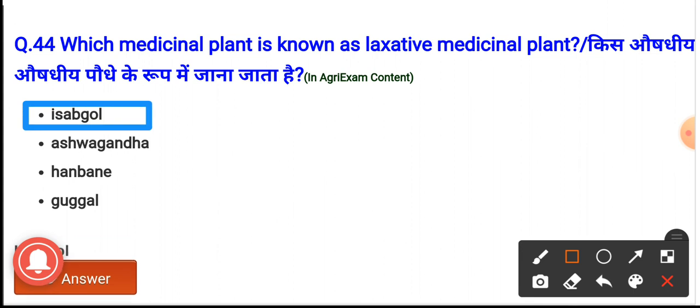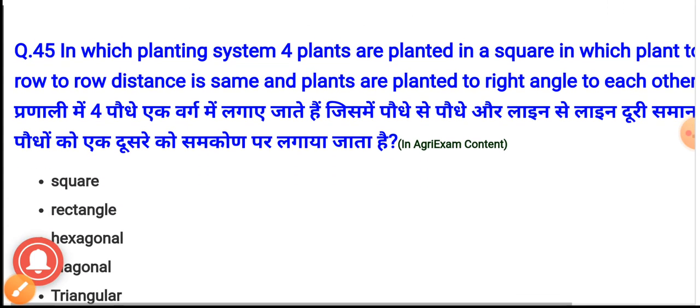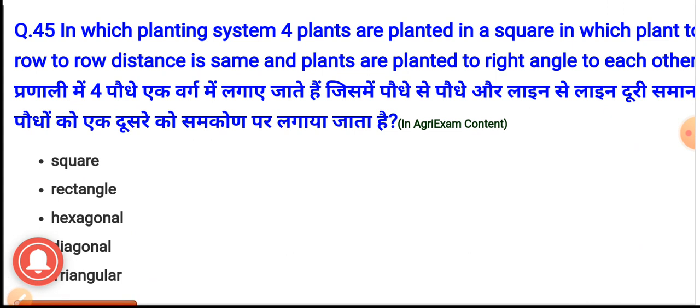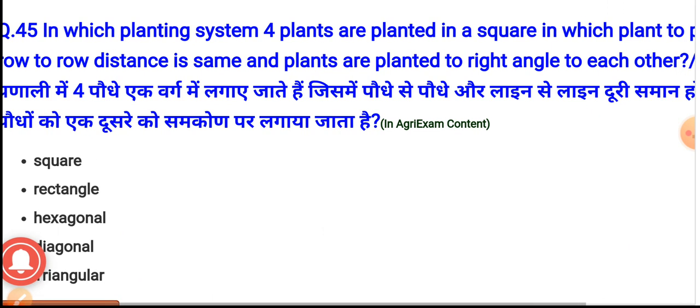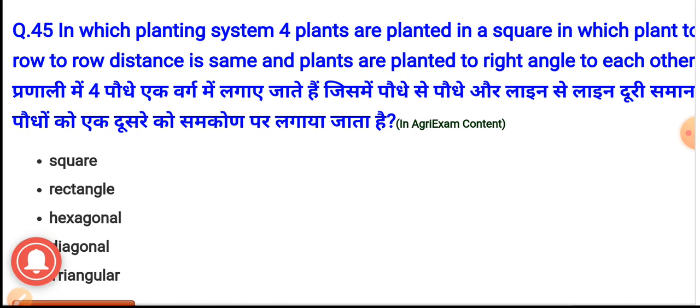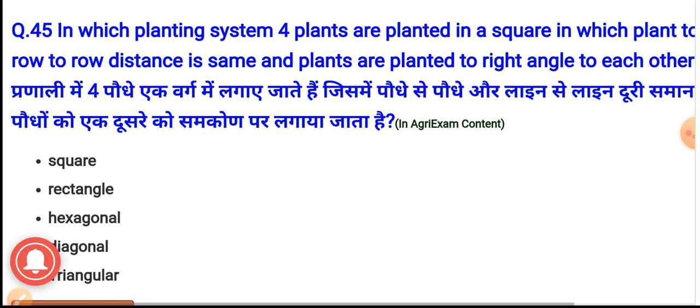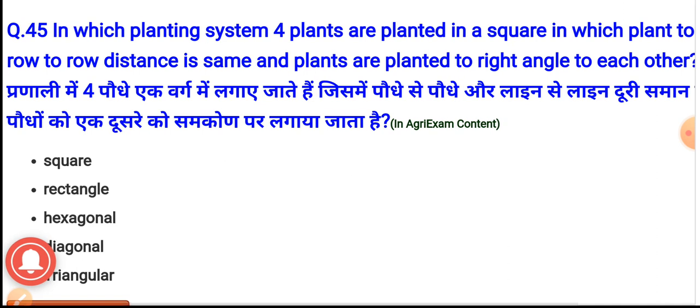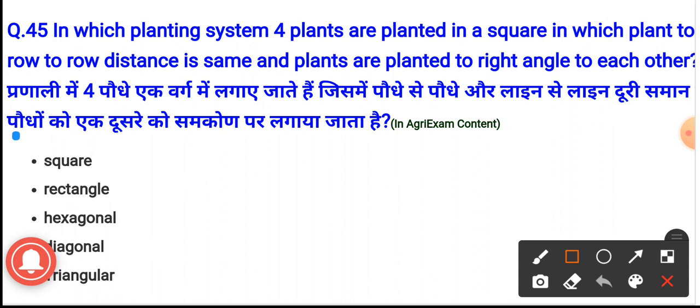Question number 45. In which planting system are 4 plants planted in a square, in which the plant to plant and row to row distance is the same, and the plants are planted at right angle to each other? The options are square planting system, rectangle, hexagonal, diagonal, and triangular. And the correct answer is option first. In square planting system 4 plants are planted in a square, in which the plant to plant and row to row distance is the same, and the plants are planted at right angle to each other.